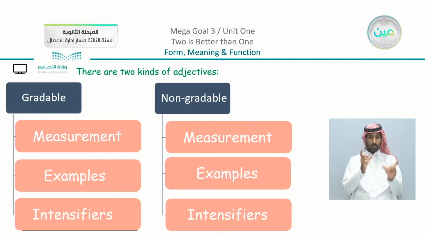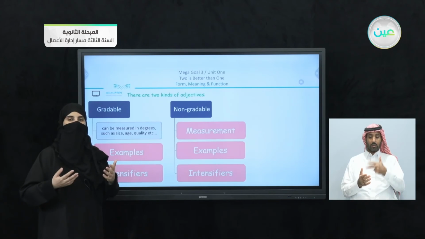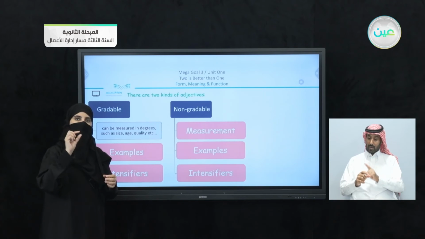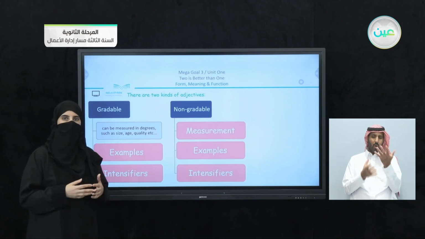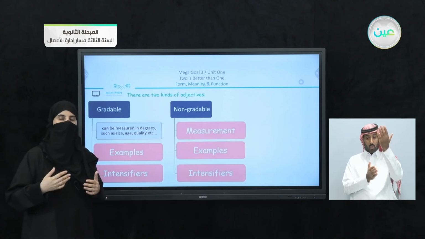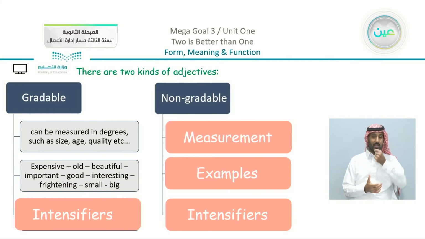So coming to the first part, the gradable here. Now, gradable, what does it mean? It can be measured in degrees such as size, age, and quality. Now, when I say how old are you, and you tell me 17 or 19 or 18, you give me a specific age, which means that this is gradable. I can say how heavy is the book, how tall is the building, which means that it is gradable. Examples, we have different adjectives such as expensive, old, beautiful, important, good, interesting, frightening, small, and big.